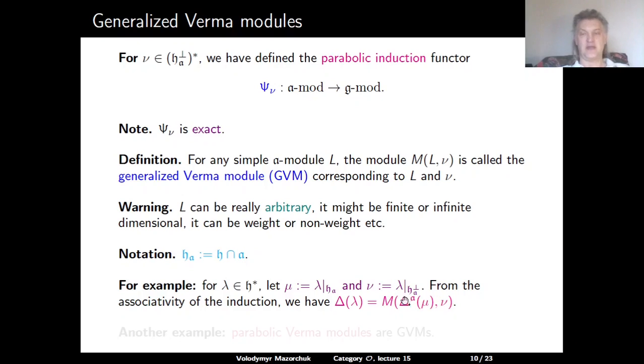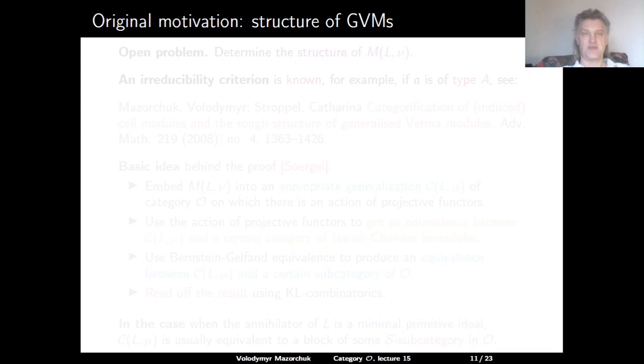In the case where the Verma module delta A mu is simple, we get that delta lambda is also a generalized Verma module. Another easy example of generalized Verma modules are actually parabolic Verma modules. So they are induced from simple finite dimensional modules over the parabolic subalgebra. The original motivation for the study of S subcategories in O comes from the question to describe the structure of generalized Verma modules. This is still an open problem in the very general case.